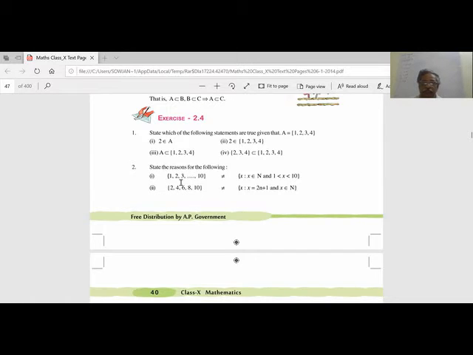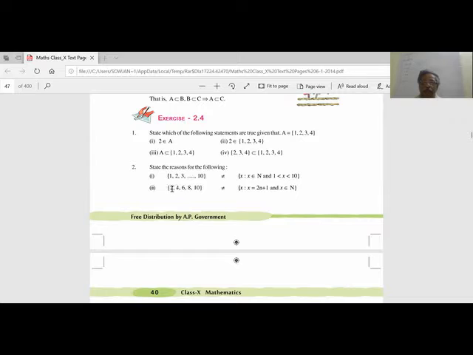State the reason for the following. He says they are not equal. Why are they not equal? A is the set of natural numbers 1 to 10. X belongs to N such that X is in between 1 and 10. You see here, X is from 2 to 9. When it says 1 is less than, it means 1 is not included. So 2, 3, 4, 5, 6 up to 9. 10 also is not included. So this is 2 to 9, and this is 1 to 10. So they are not equal. That is the reason.